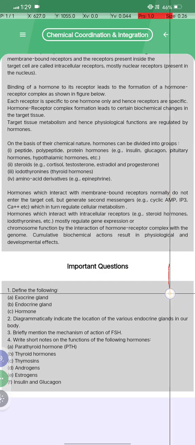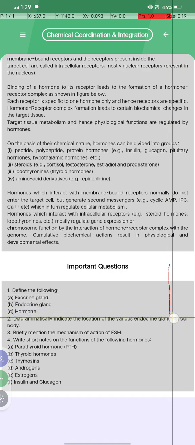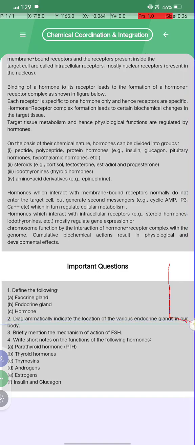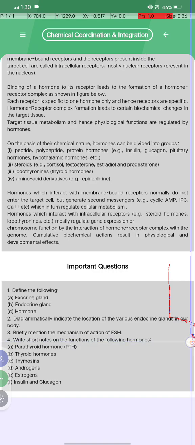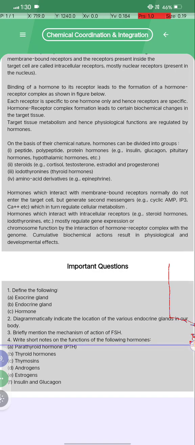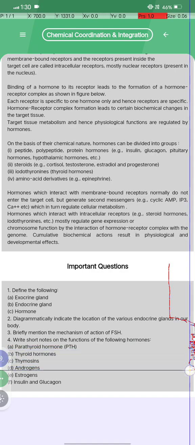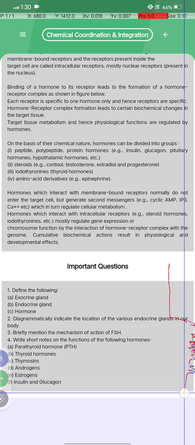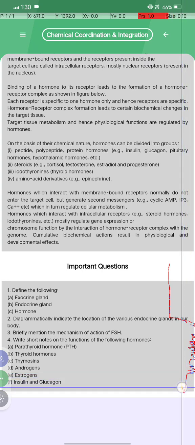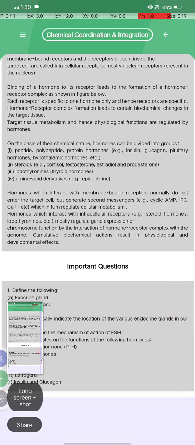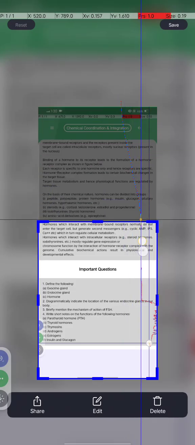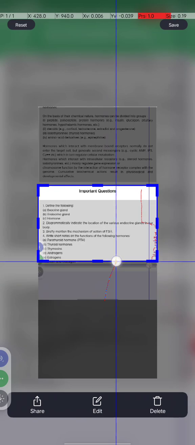इंपॉर्टेंट क्वेश्चन इसमें बनता है, तो इसको आप ट्राई कर लिया. Define the following: exocrine, endocrine hormones. Diagrammatically indicate the location of various endocrine glands in our body. Briefly mention the mechanism of action of FSH. Write a short note on the function of the following hormones: parathyroid glands, thyroid, thymosin, androgen, estrogen, insulin and glucagon. इस क्वेश्चन को आप लोग सॉल्व कर ले, ये काफ़ी इम्पोर्टेंट रहेगा.